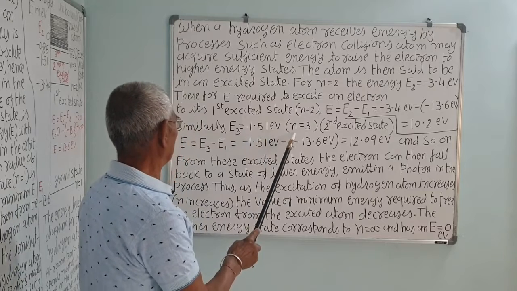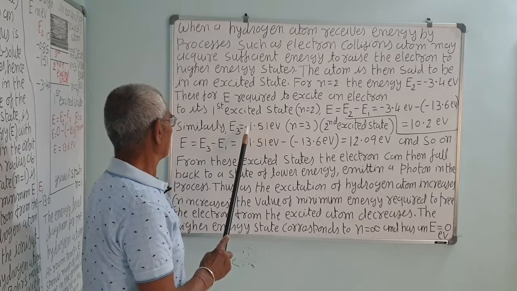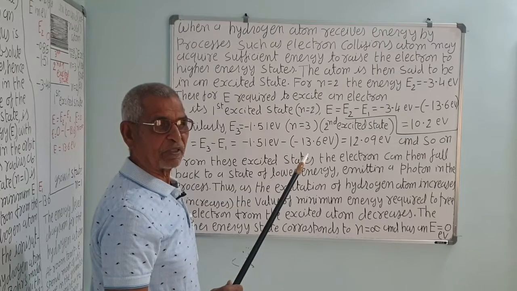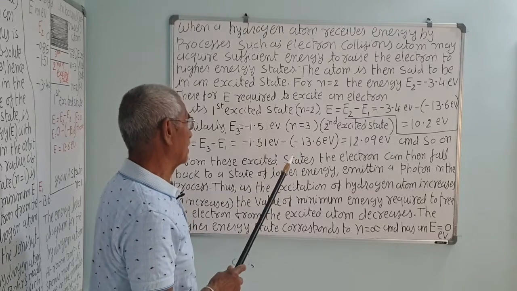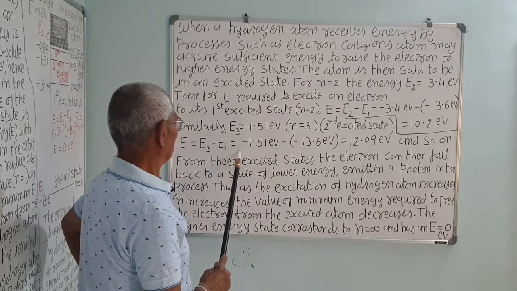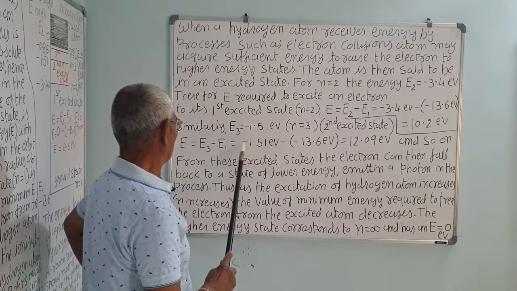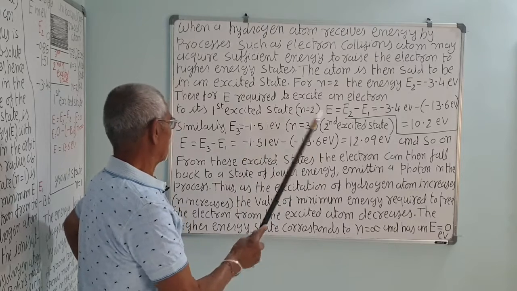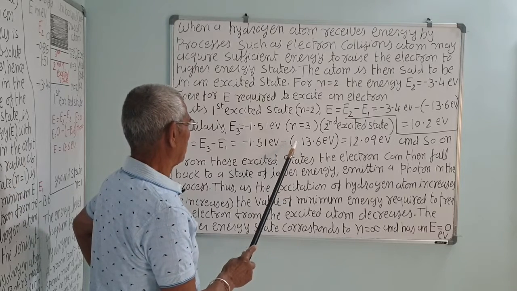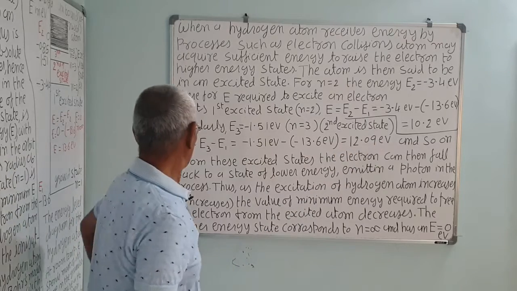Similarly, E3 is the second excited state, that is n is equal to 3, and the energy of the electron is minus 1.51 electron volt. The energy changes by the factor of 1 upon n square, which you can also calculate, correct. So, E is equal to E3 minus E1, n is equal to 3 and the ground state n is equal to 1. On the ground state it is minus 13.6 as earlier, so minus 1.51 electron volt minus minus 13.6, this will be plus, correct. So, that is 12.09 electron volt, and so on, correct.